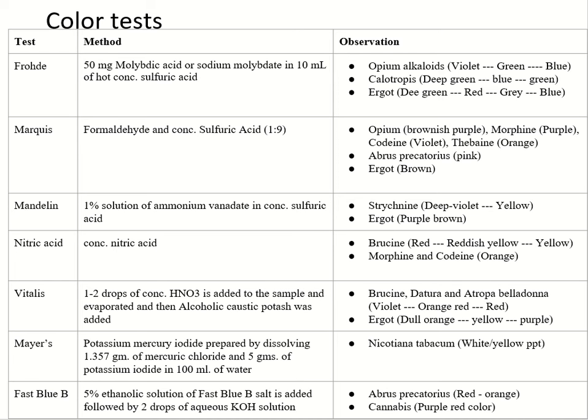Fast blue B test: 5% ethanolic solution of fast blue B salt is added, followed by 2 drops of aqueous potassium hydroxide solution. With Abrus precatorius, it gives red which changes to orange color, and with cannabis, it gives purple red color.